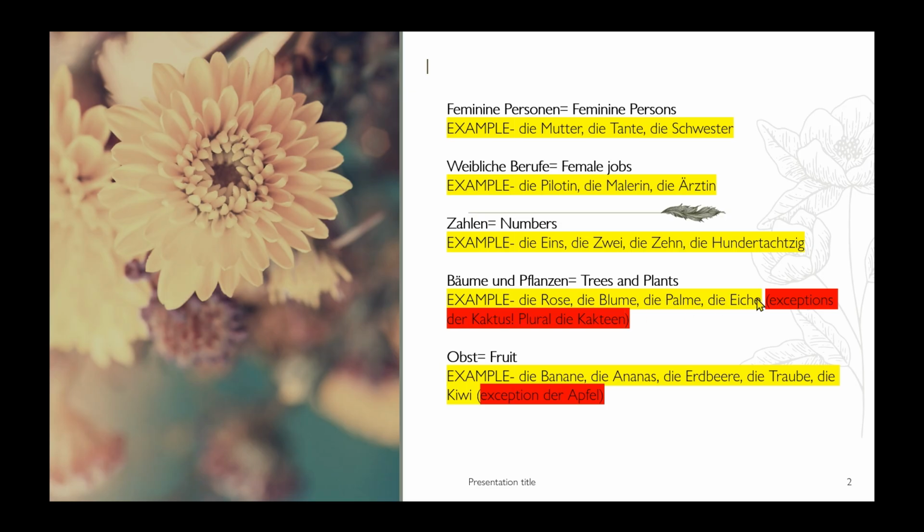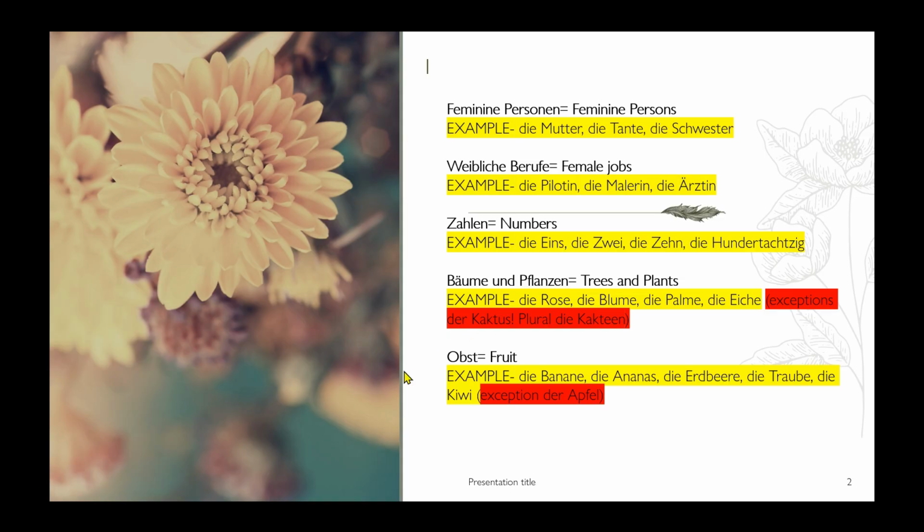But here we see some exceptions. You have to keep in mind that only the cactus does not have the female article. Apart from being in the trees and plants family, it does not have the female article. As you can see, the rest of the trees and plants all have the female article.